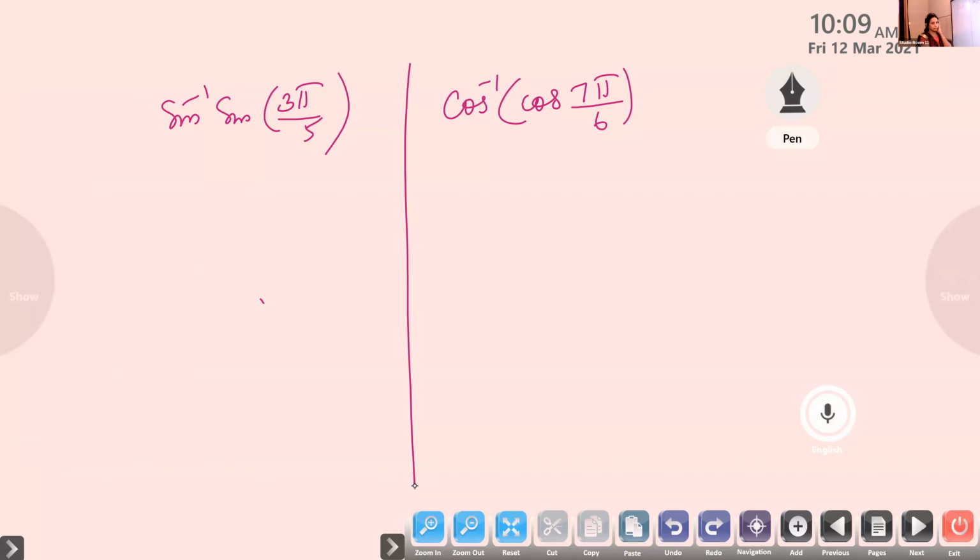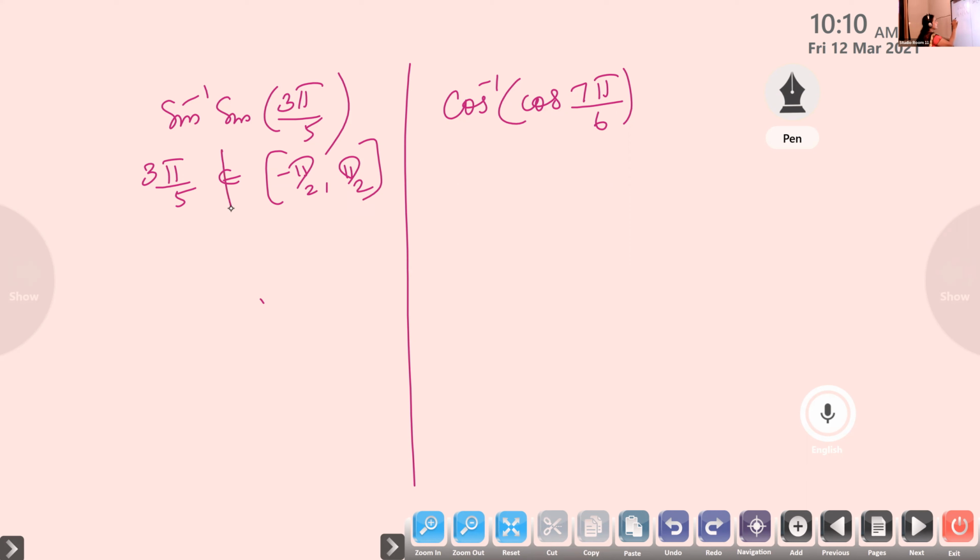Yes, children. Try this one. What is sine inverse of sine 3 pi by 5? 3 pi by 5, whether it lies within the interval minus pi by 2 to plus pi by 2. No. Navrin, whether it belongs? No.